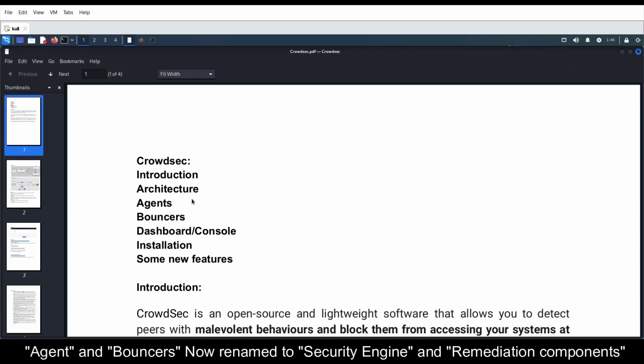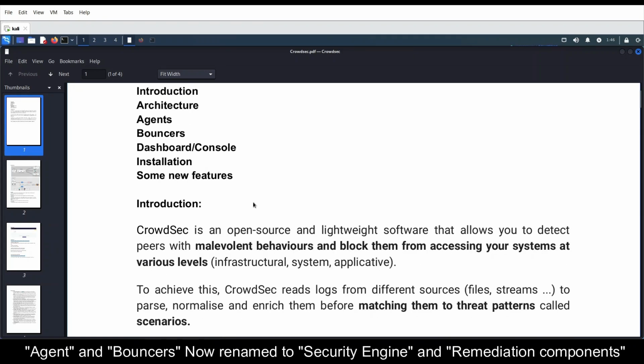Simply put, it will collect all the alerts, all the events and information, everything about the security of the particular machine, and it will show it in a separate console called a dashboard. In this video we are going to cover introduction, architecture, agents, bouncers, dashboard or console, installation and some new features of Crowdsec. Coming to the introduction, what exactly is Crowdsec?